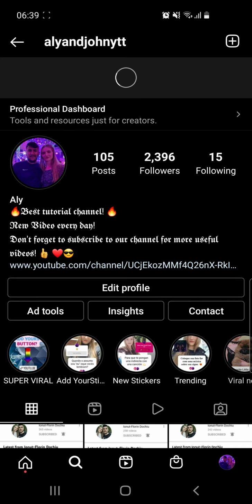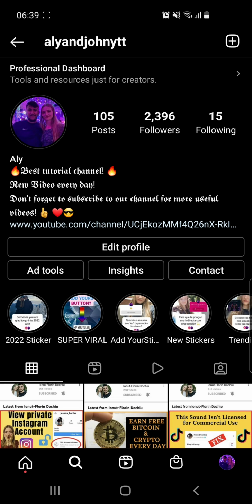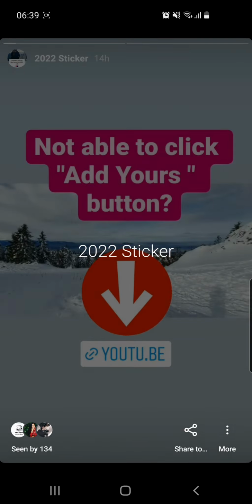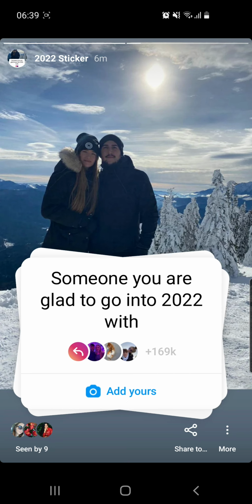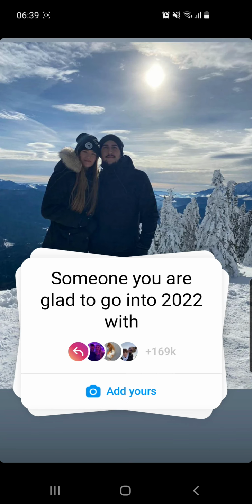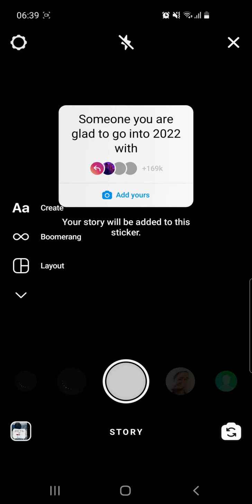Let me refresh it because it's a new highlight. So you have to go to 2022 sticker at highlight. This is the newest highlight. And here you will find this second story, someone you are glad to go into 2022 with. So yeah guys, from here you have to click on the add yours button.